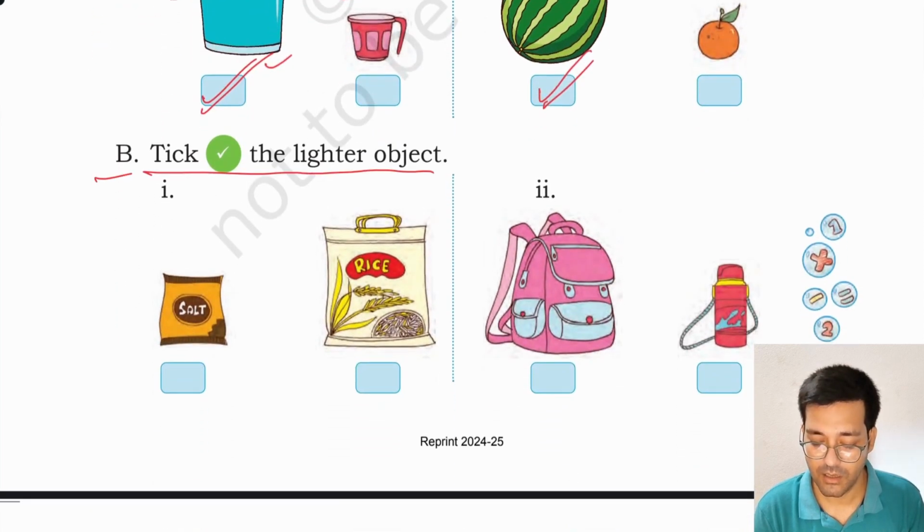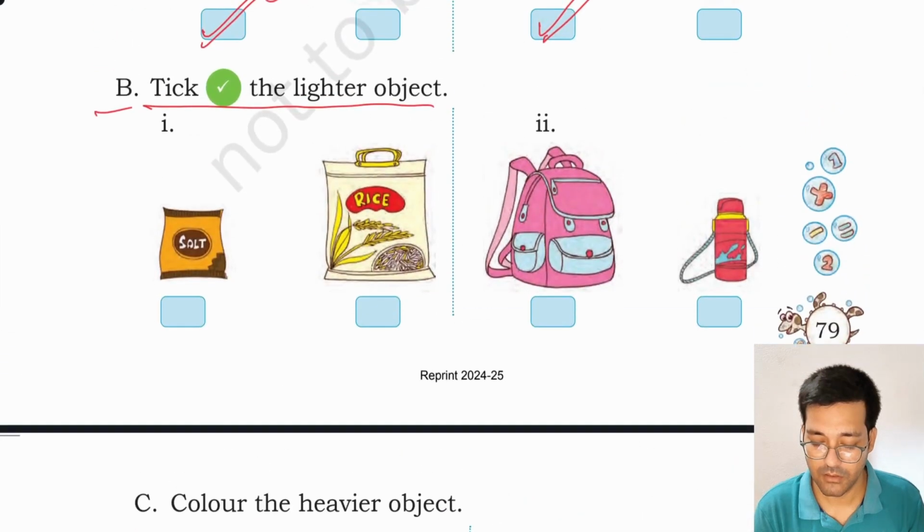B, tick the lighter object. You have to tick the lighter object. For example, this salt packet is lighter than the rice sack. Okay, rice bag. Similarly, this bottle is lighter than the bag.